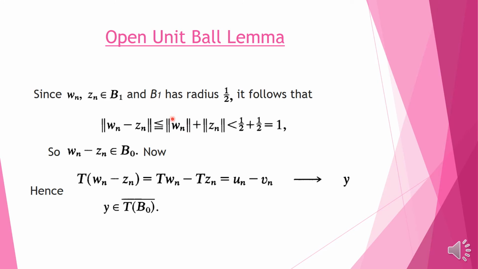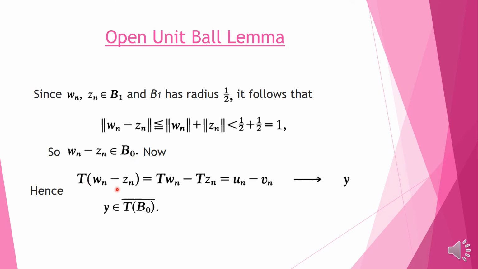As the norm of wn is less than 1 over 2 because it is contained in the ball of radius 1 over 2, and zn is also in B1, so its norm is also less than 1 over 2, the norm of wn minus zn will be less than 1. So wn minus zn belongs to B0, that is the ball of radius 1 centered at 0.